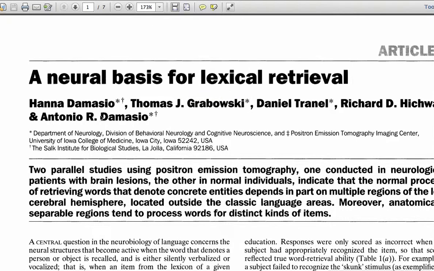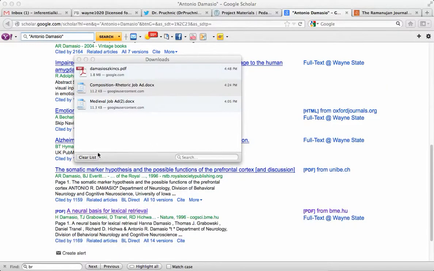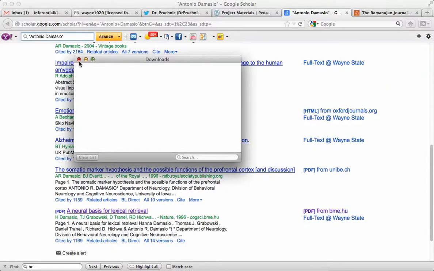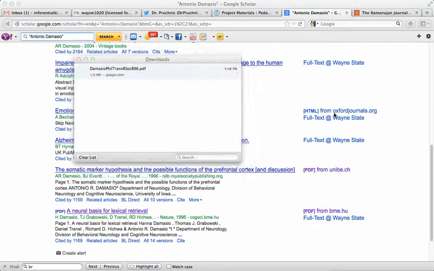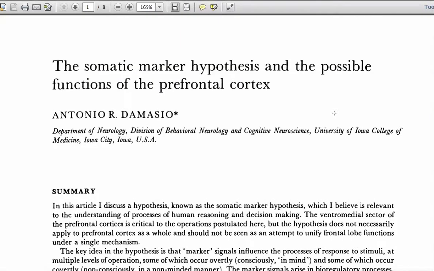Oh wait, that's the wrong Damasio. It's got Antonio Damasio at the end. Looks like I made a little mistake on that one. Mistook the H for an AR. So let's just pretend that didn't happen. And instead we'll take this one, which does have AR Damasio as the lead author, and click on this. And there we are, right?